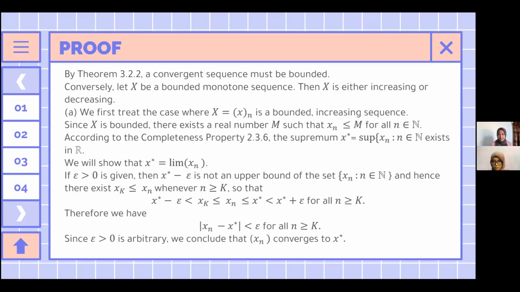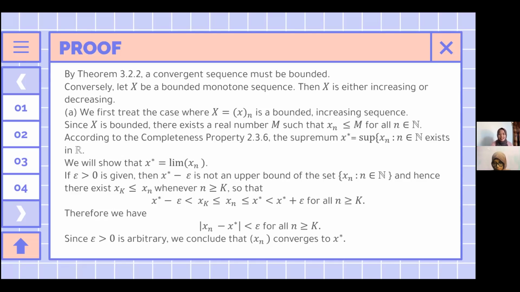(a) We first treat the case where X = (xn) is a bounded increasing sequence. Since X is bounded, there exists a real number M such that xn ≤ M for all n ∈ N. Then, according to the Completeness Property 2.3.6, the supremum x* = sup{xn : n ∈ N} exists in the real numbers. We will show that x* = lim xn.